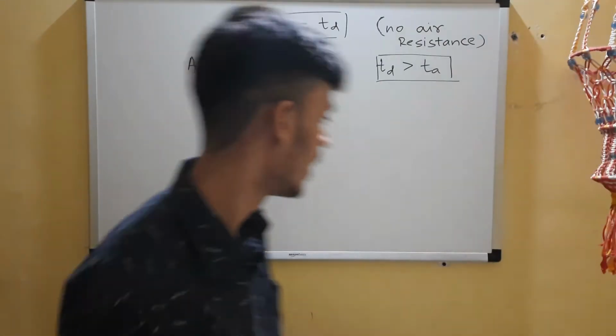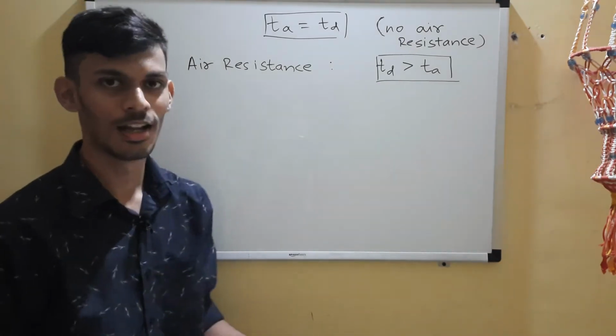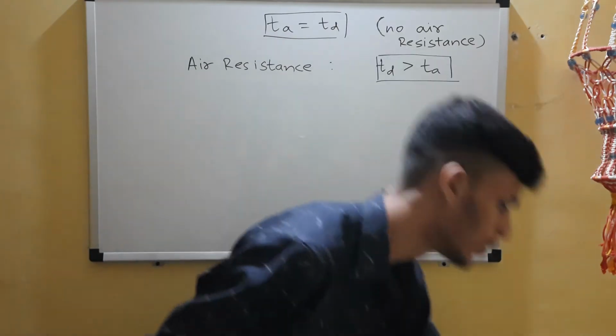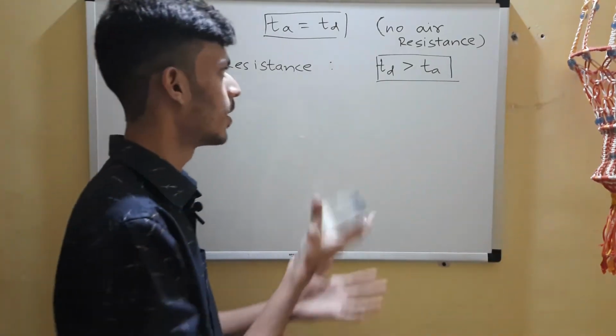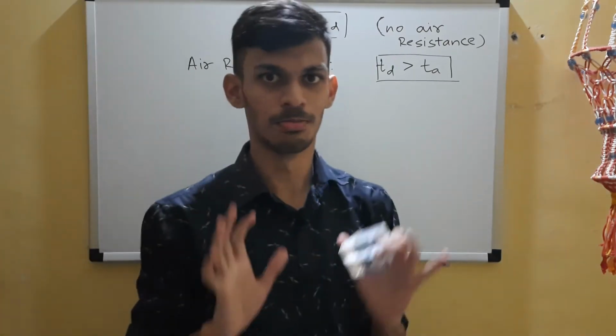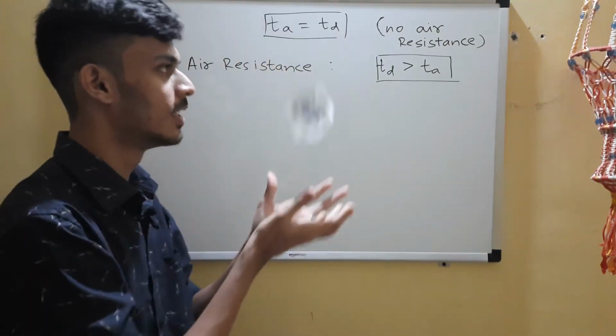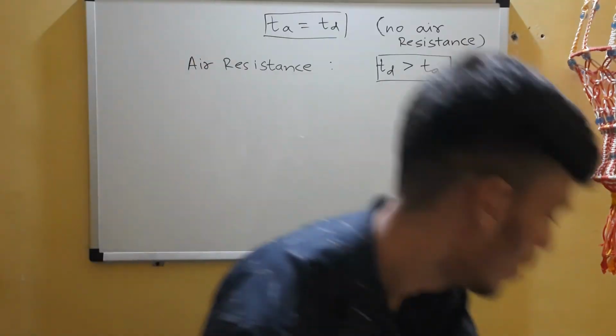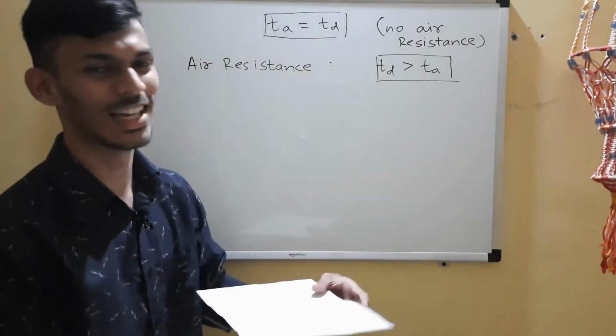Suppose I take this paper. Now feel it. Even here also it's the same thing. This is a paper weight. I'm throwing it up. Here there is air resistance in this room. So time of descent is actually greater, right? But you cannot note it over here. But when I take this paper, you can note it.